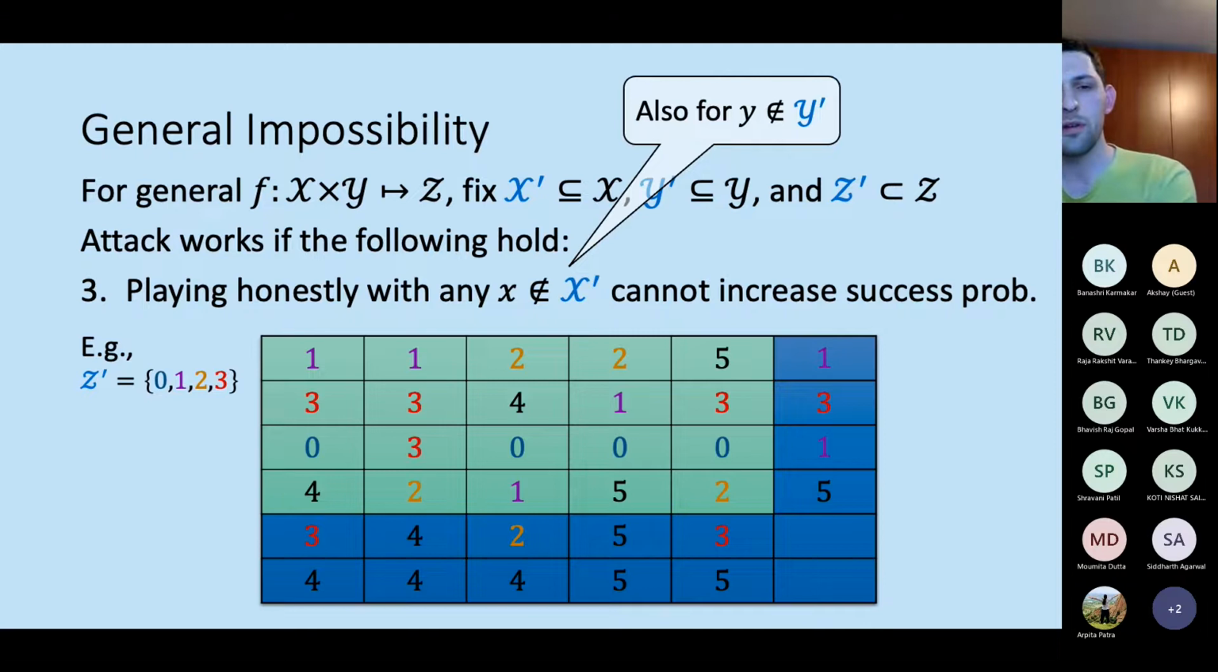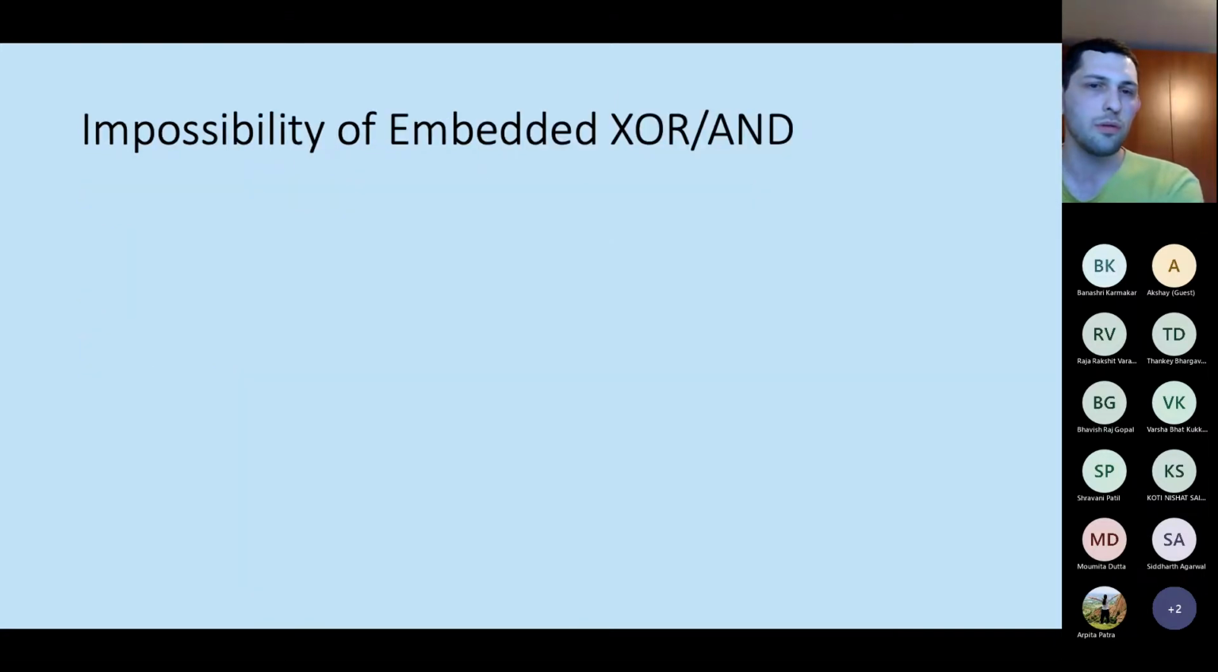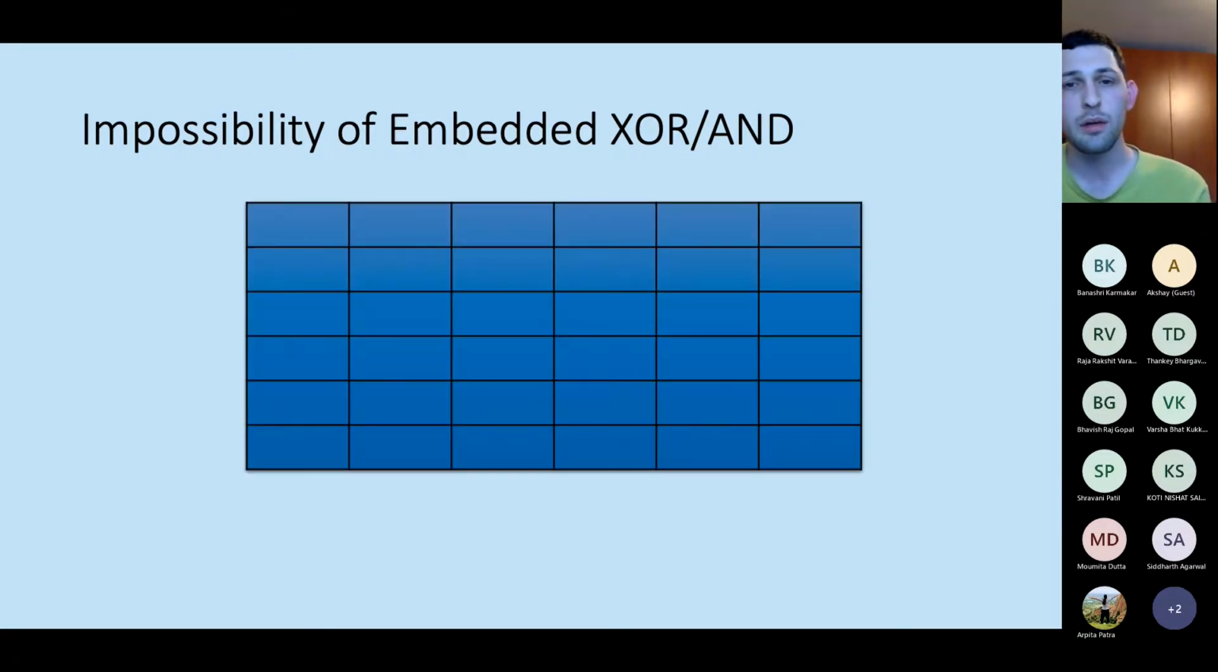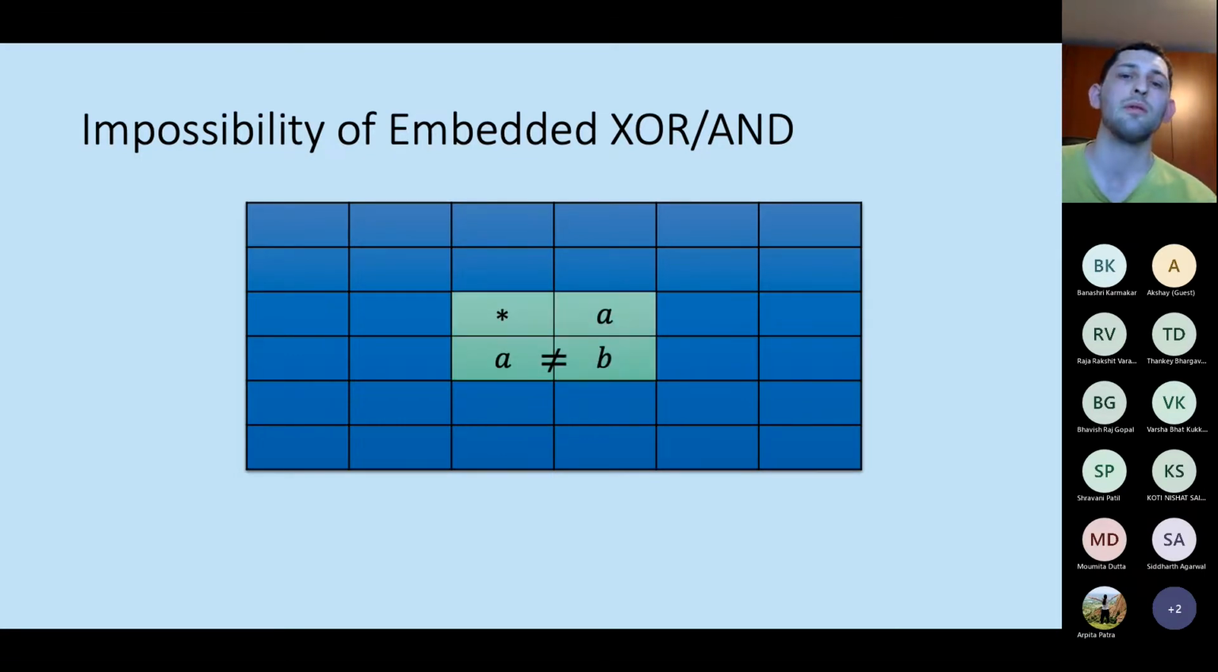As a very quick application, I want to show you why embedded AND and embedded XOR are impossible to compute. Once we have this lemma, this is a direct corollary, and I can even show you something slightly stronger. Let's say that we found a 2x2 submatrix that has this structure: on the anti-diagonal it has the same output A, and on the diagonal it has this asterisk and B. And all I want is for A to be different from B.